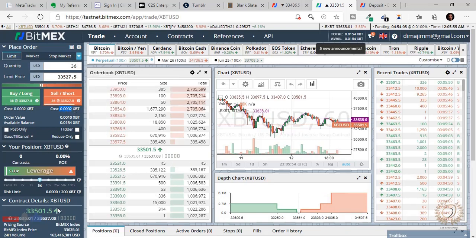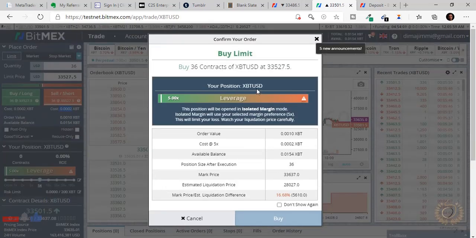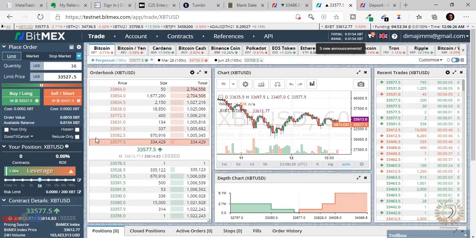So let's say I want to buy, so I buy this. Okay, yes, I buy this contract. So now my estimated liquidation price, look at it, is at 28,027 dollars. Now my stop loss, because this is a buy trade, obviously should be somewhere above this. If it's below this, if this liquidation price will hit before that point, then I'll cancel this and go back and adjust things.